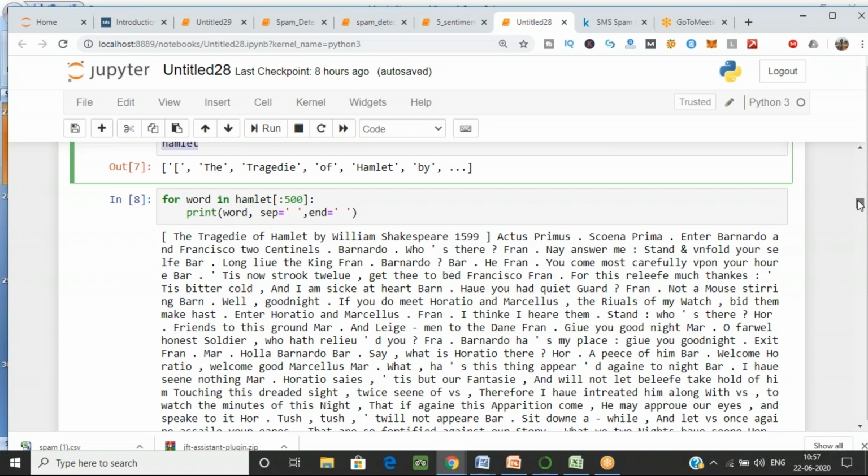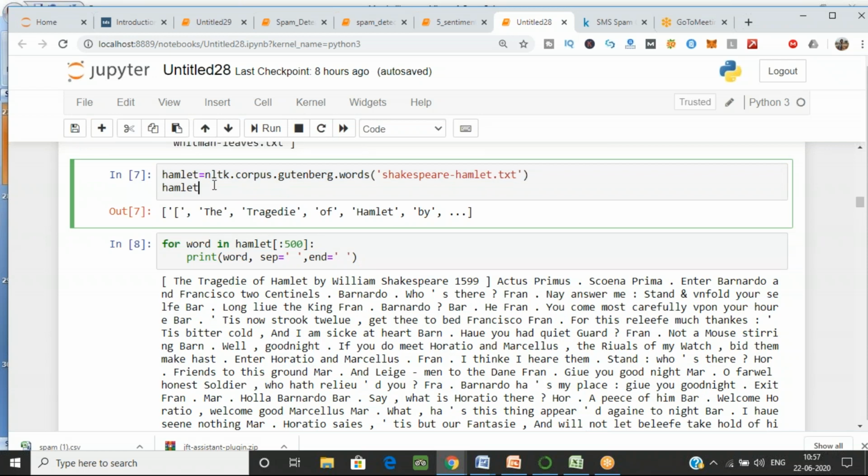Now see over here, Vishakha, I've already told you that in NLTK we have a corpus because we have downloaded this data from the corpus. And in the corpus we have Gutenberg, which is where your text files are stored. So in Gutenberg, the files they have, you have to read in the form of words. Words meaning that you have to tokenize them. And I am also passing one file name over here, Shakespeare Hamlet.